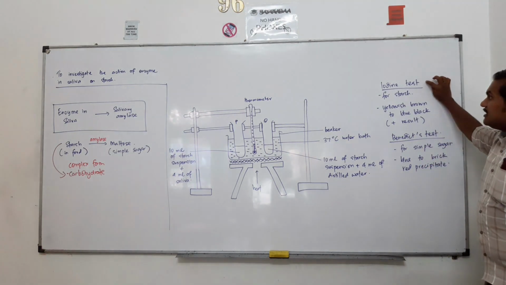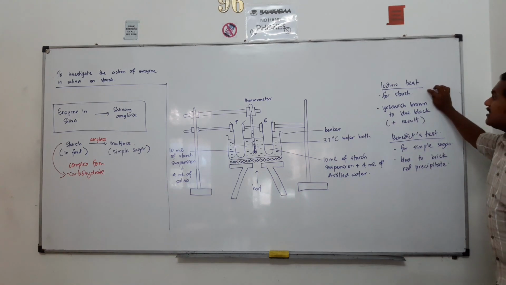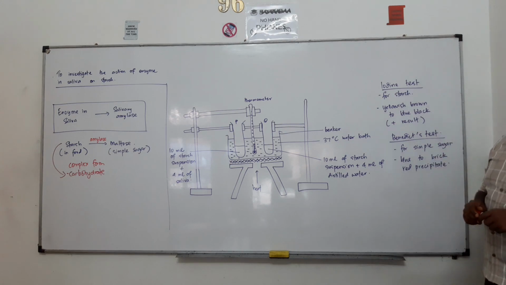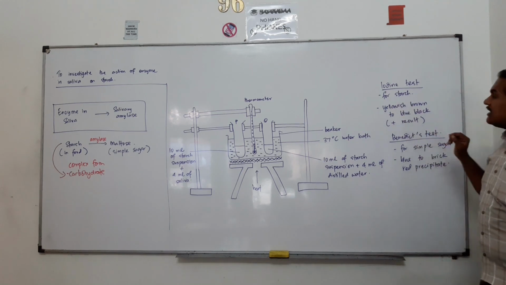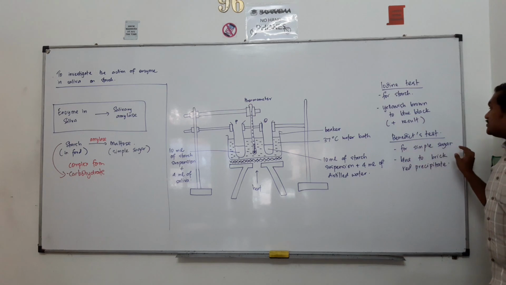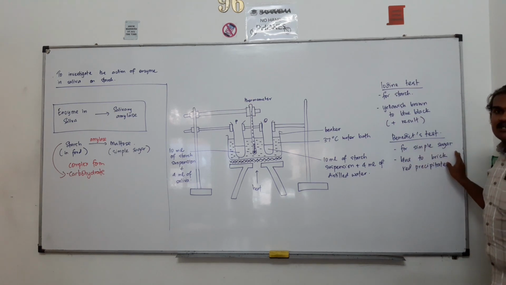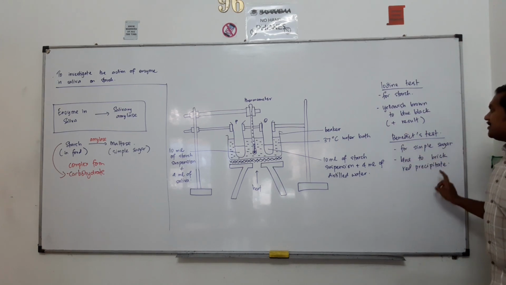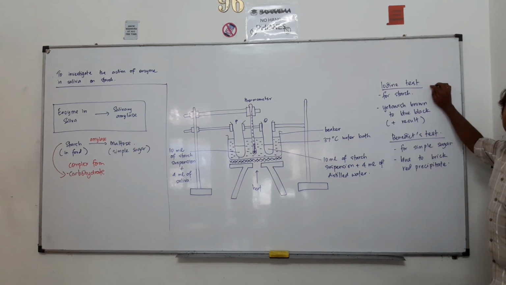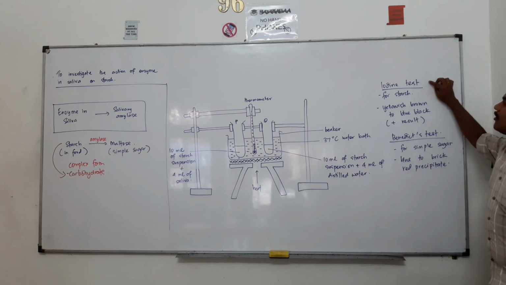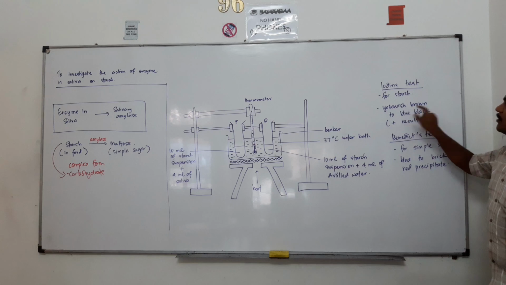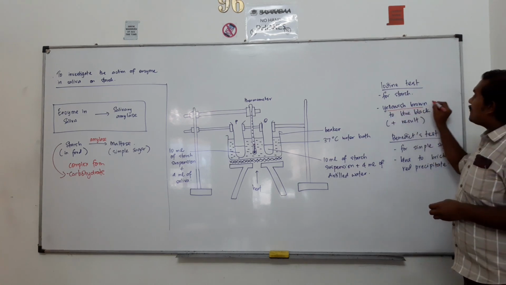The iodine test is actually done for the presence of starch. Normally we will be doing this iodine test in order to see whether any food or any liquids contain starch or not. Other than that, Benedict's test is actually done for the presence of simple sugar. If any food contains simple sugar such as maltose, the Benedict test will give you a positive result. For the iodine test, the original color of iodine will be yellowish brown.